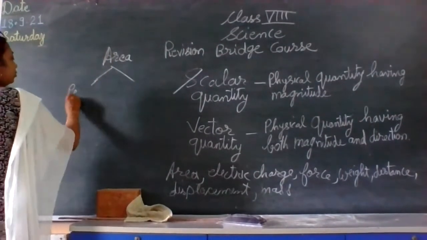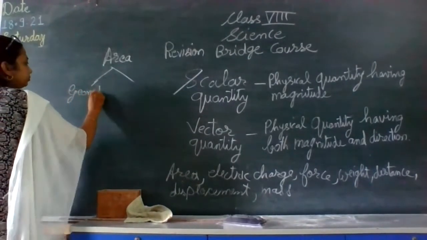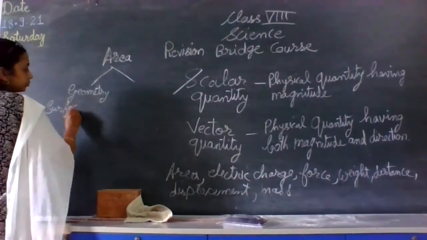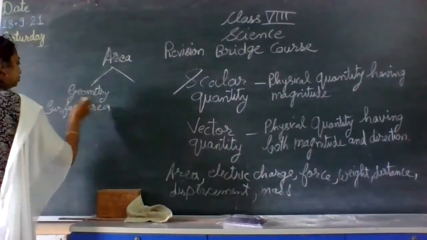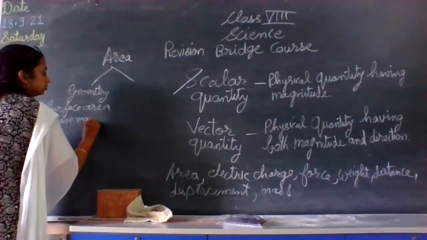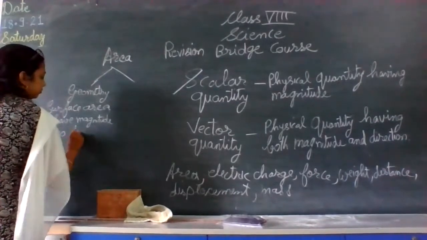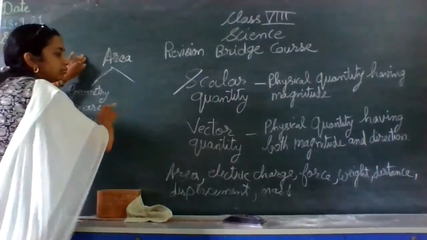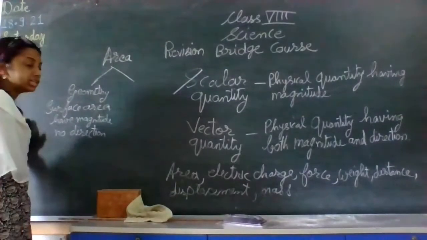Why? Because if we consider the area in geometry, here surface area you see is having magnitude but no direction. Therefore, geometrical area, if you're going to consider, it's going to go in the scalar quantity section.